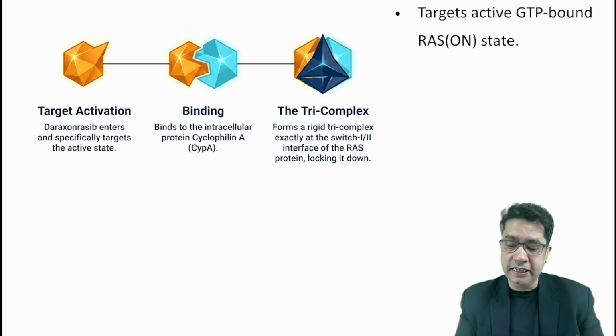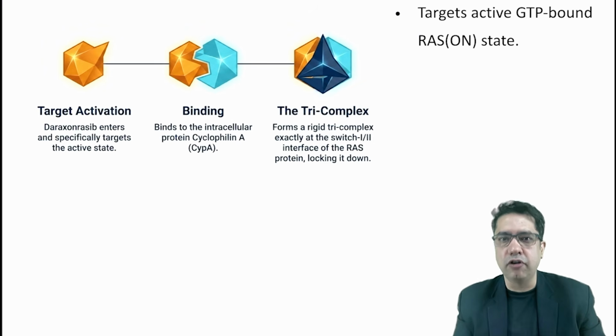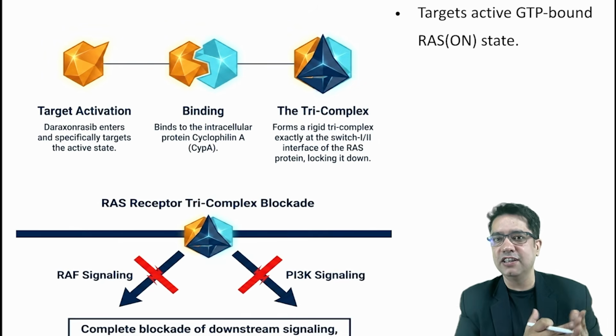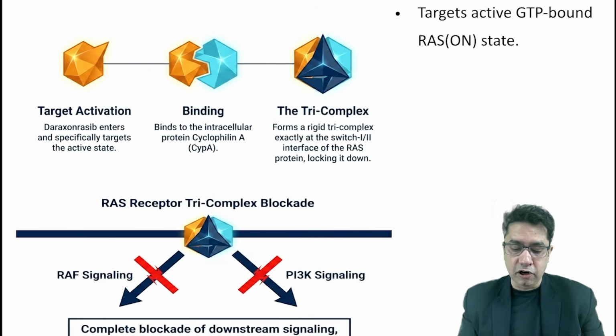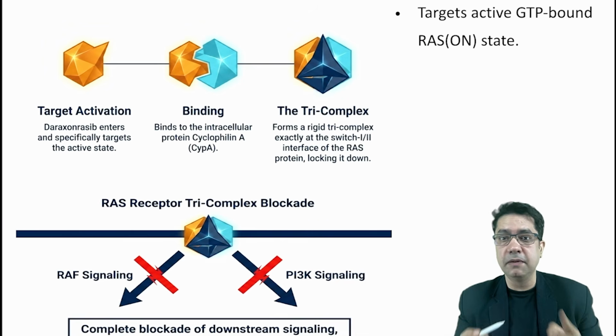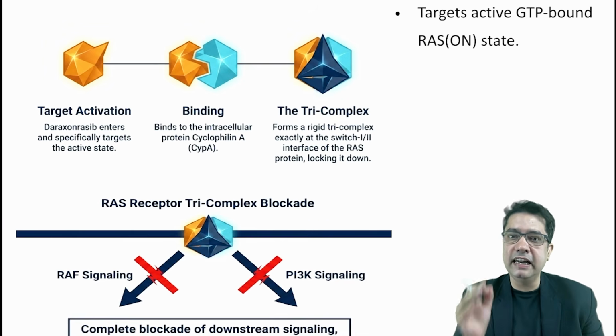And when it binds to the RAS pathway, it makes a tripartite complex, and this complex inhibits signal transduction, which we discussed. It blocks RAF signaling and PI3K signaling, which was responsible for cell division. Hence, it directly blocks the cell division in cancer.